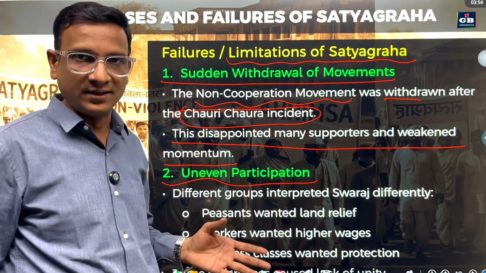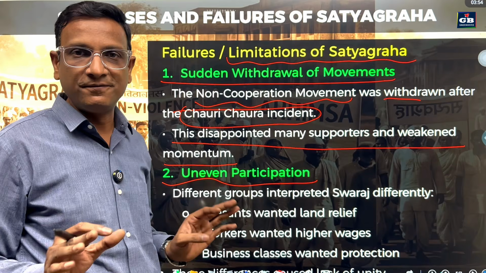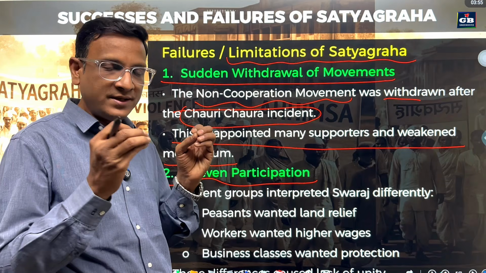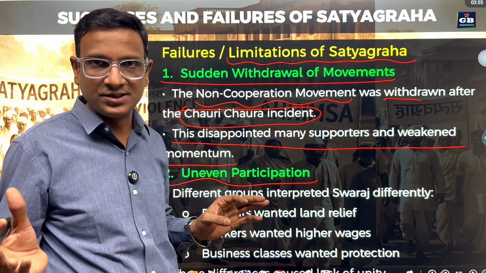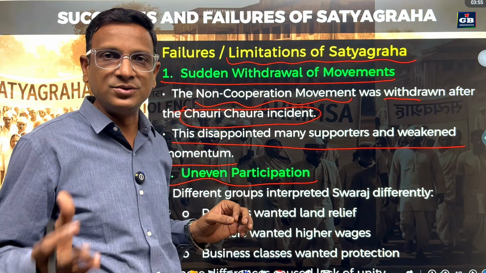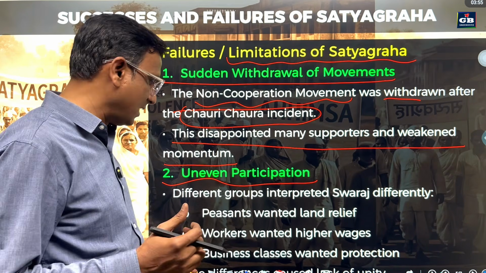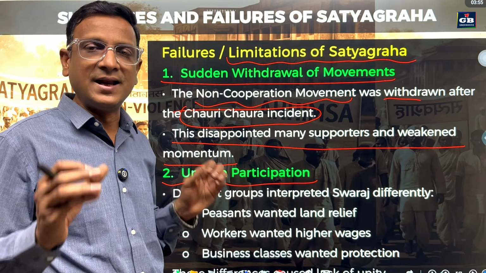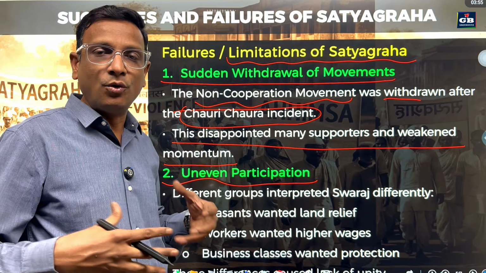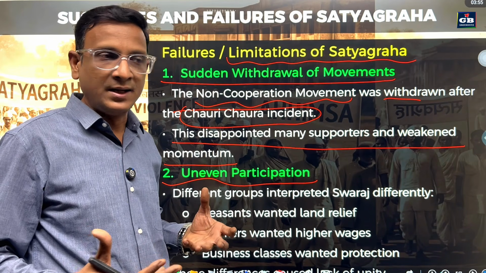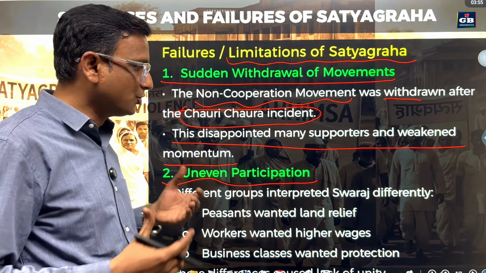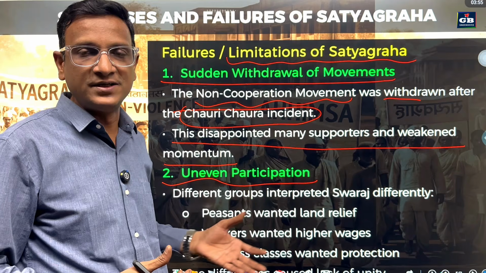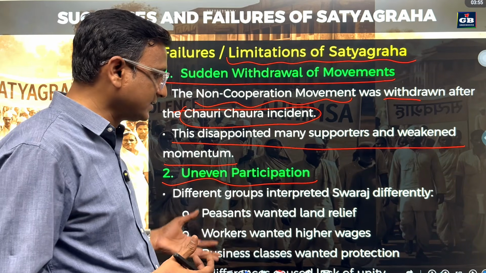For example, peasants are looking for their land relief. Okay. And workers, they want high wages. They are not bothered about Swaraj. They don't know what Swaraj brings to them, but they want higher wages. And the business class wants some protection, some tax exemptions like that. So everybody had their own goals and they were not completely towards Swaraj. Swaraj means a different thing for them. It is different for different people in their idea. So for workers, it is higher wages.